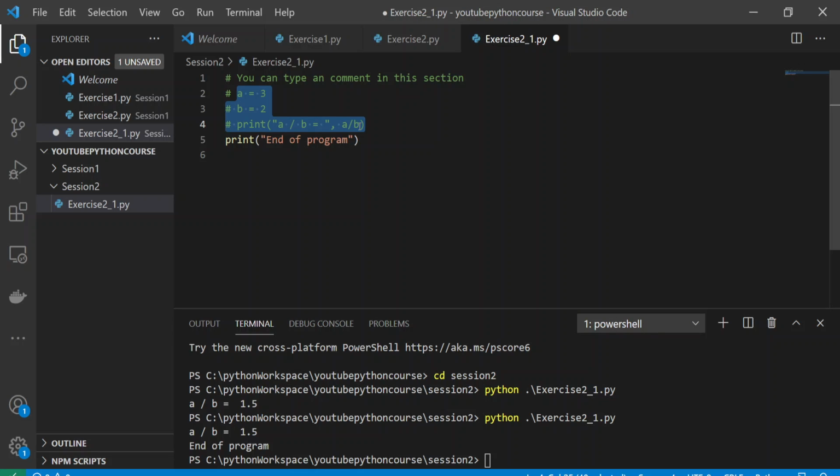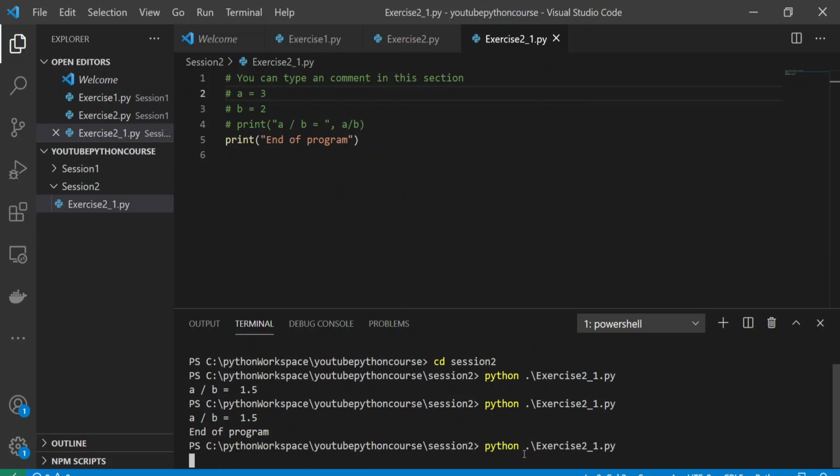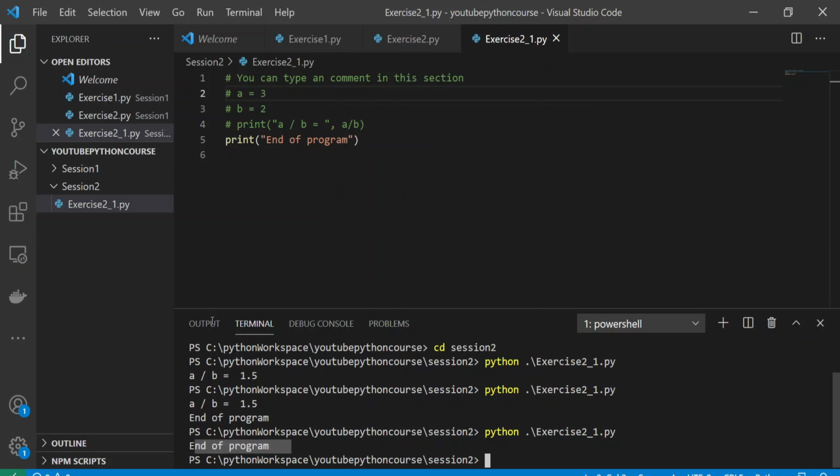It will comment all the lines. Okay, all 3 lines will be commented. You see, it had added a hash in front of all the 3 lines. So these are commented now. Now if I save and run my program, it will only give you the last line because the first 3 are commented. Okay, so that is about adding a comment.